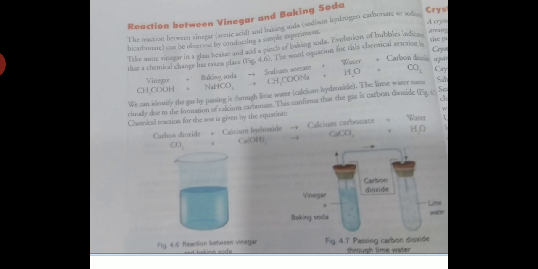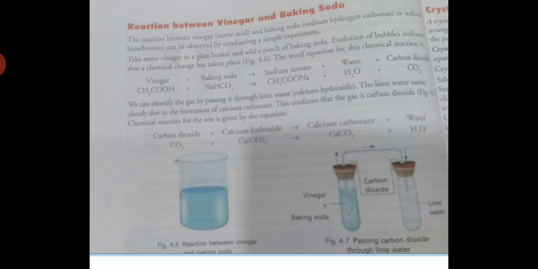So if there is evolution of bubbles, what will it show? Okay students, this will show that a chemical change has taken place. You should have learned this reaction: vinegar plus baking soda forms sodium acetate, water, plus carbon dioxide. So you can see the carbon dioxide is formed in this reaction. So how can you check this carbon dioxide?